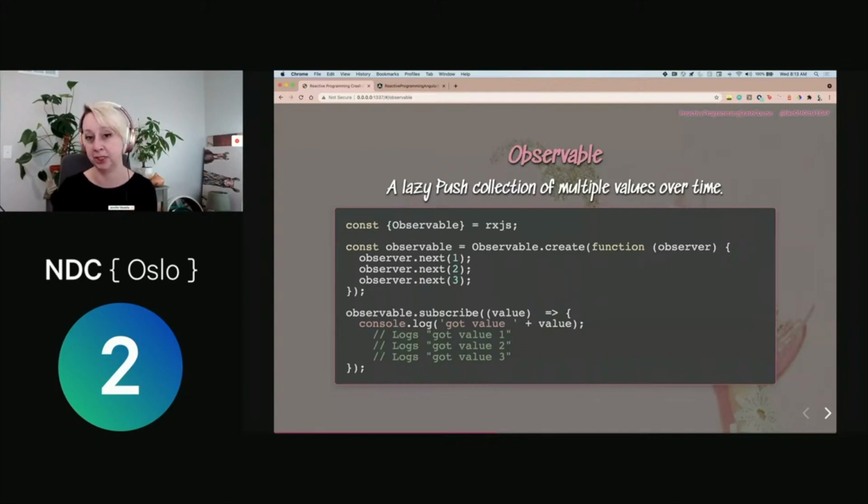This is a lazy push collection of multiple values over time. So we have this observable function here. We have a next method that is on the observable, and every time that emits, we're going to get a new value from that when we have subscribed to that. We're not going to get any values from an observable until we subscribe to it. And so that's why having a good knowledge of the async pipe and how to deal with subscriptions is such a key part of understanding this.